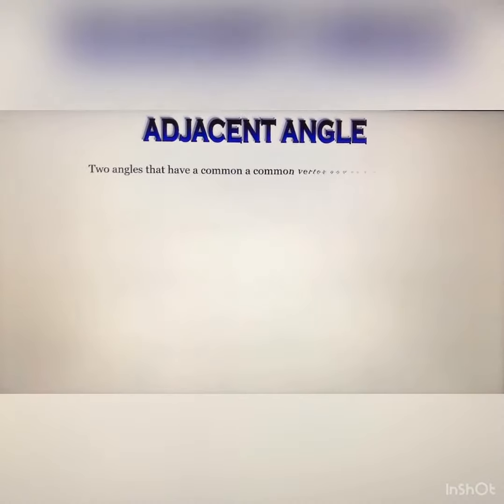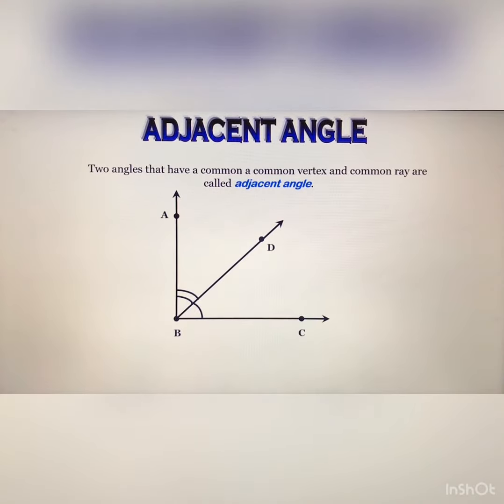What do you mean by the adjacent angle? Two angles that have a common vertex and common ray are called adjacent angles. You can see that this is the geometrical shape of the adjacent angle. Once again I want to make it clear what you mean by the adjacent angle. Here are 3 rays, and in these 3 rays you can see that this ray BD is the common ray in the 2 angles. Both angles have a common vertex and 2 arms.